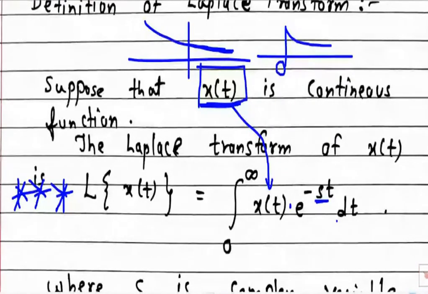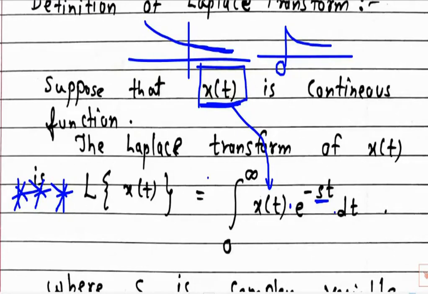So x of t dot e raised to power minus st into dt. So we are integrating with respect to time. If we solve this integration, we will get the Laplace transform of the signal.